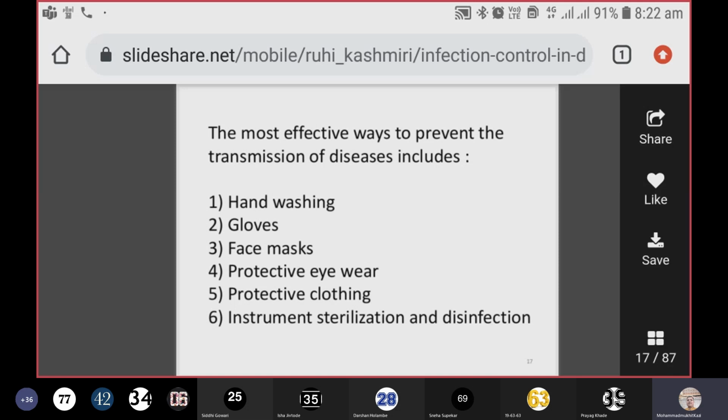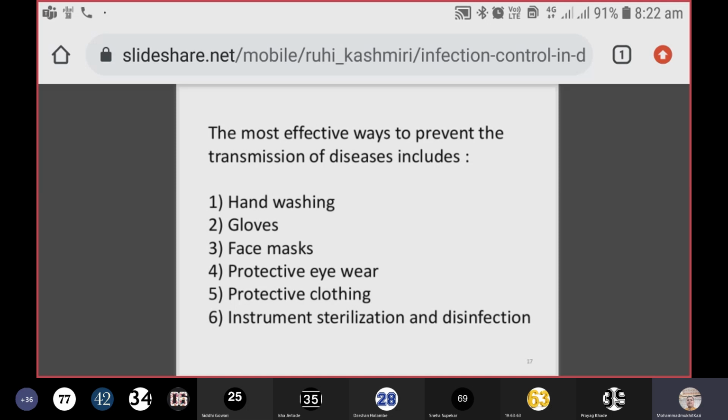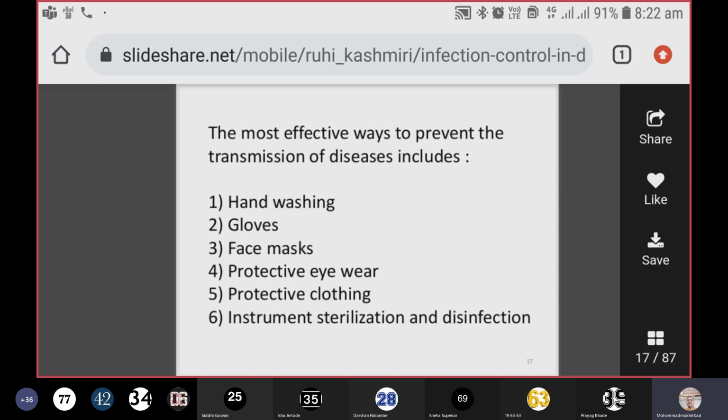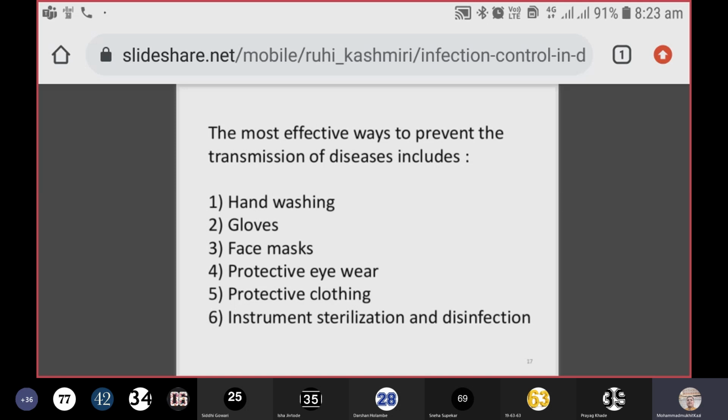Later on, after some years, Florence Nightingale, who was a nurse actually in the Second World War, used to move around the hospitals with a lamp in her hand, taking care of the patients. That is why she is also referred to as the lady with the lamp. She used to take care of these patients and wash her hands. She also narrated that yes, you can reduce the infection rate after surgery by 30% or 20%, whatever the rate. She also narrated the same thing.